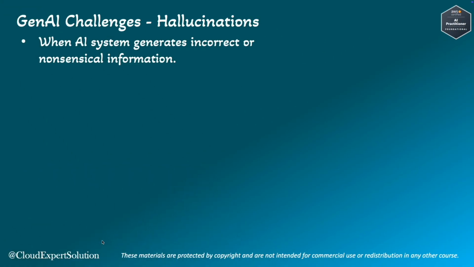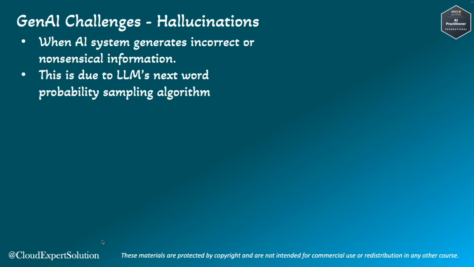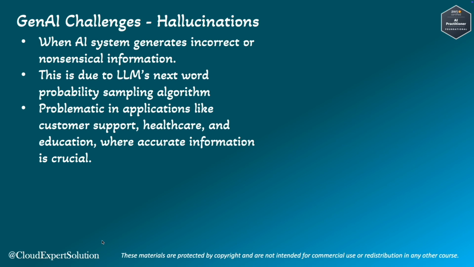Hallucination in AI occurs when the system generates incorrect or nonsensical information, and this is due to the large language model's next word probability and sampling algorithm. This can be particularly problematic in applications like customer support, healthcare and education, where accurate information is crucial. As an example, an AI assistant providing medical advice might hallucinate and suggest a non-existent treatment, potentially endangering a patient's